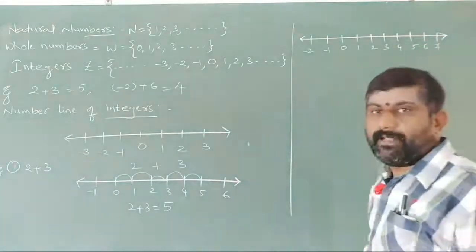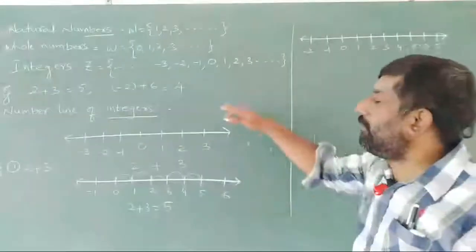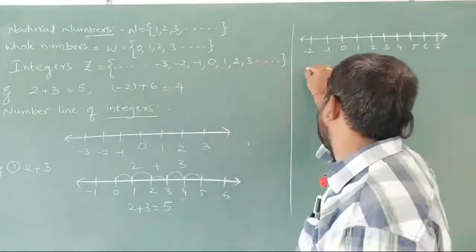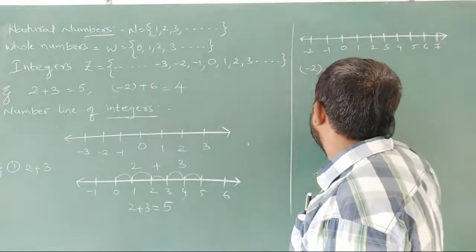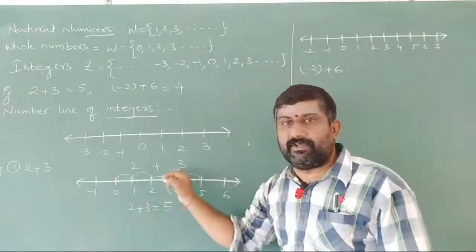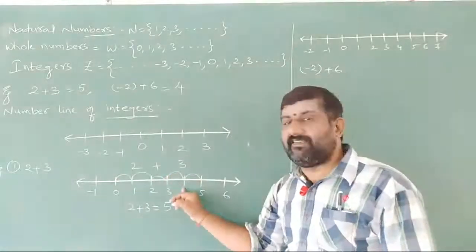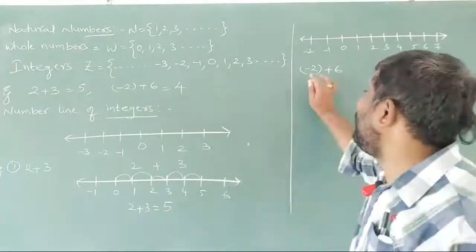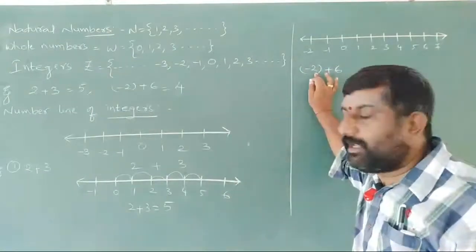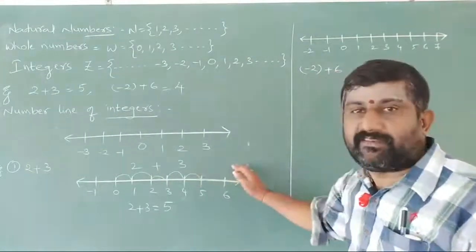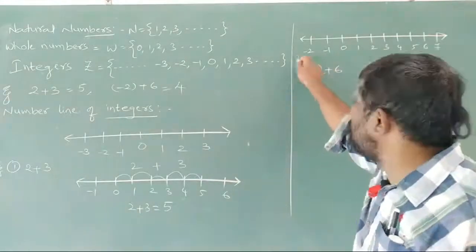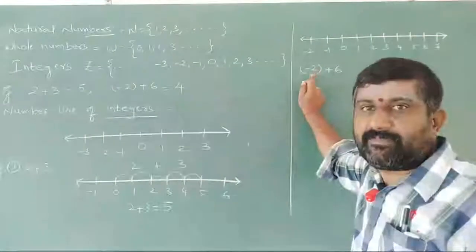I drew a number line of integers here. Now what we have here is minus 2 plus 6. In the previous examples we had both positive numbers, so that's why I moved to the right side. Now the question comes, it is minus 2. So where do we have to go? When we have positive we move right side. When we have minus, we already have negative terms on the left side. So we should move 2 steps to the left side.